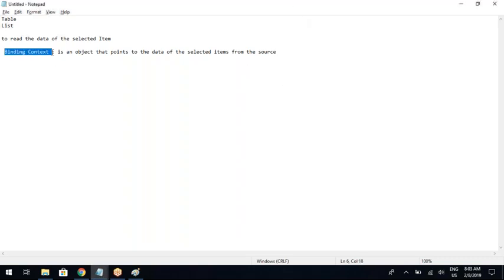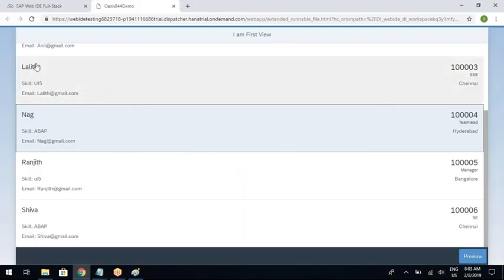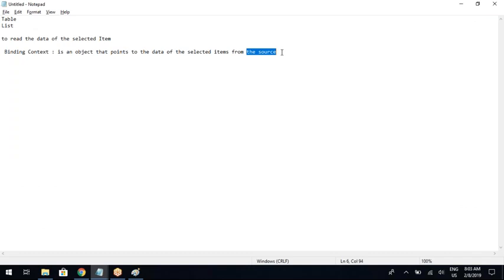So I'm repeating once again, binding context. Binding context is an object that points to the data of the selected item. Data of the selected item means this one, but it won't point from the screen, it points from the source. And what is the source? Array. So it points from the array. That is the meaning.